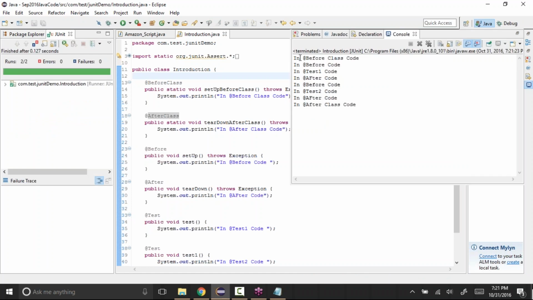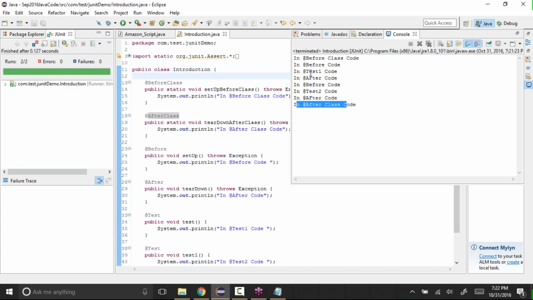See, all it does is, in @before class code. So first it executed whatever the code that is there in the @before class, and then it executed @before. So first one was the before class, and this is @before method. Then it executed @test1 code, which is the first test method, and then after test. Then again before method, then second method, test2, and after method. And finally, after class. So before class and after class, it only executed once. See, here once and here once.